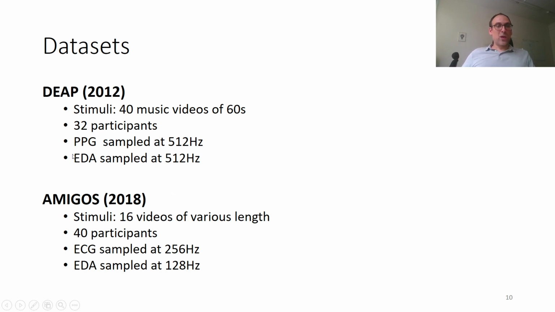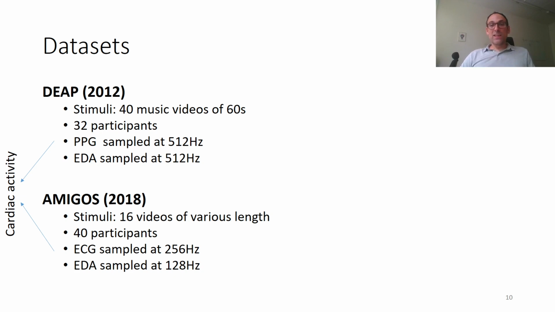Both databases also had electrodermal activity and cardiac activity. Notice here that for the Amigos database, the cardiac activity was recorded using ECG. I already mentioned these signals before. But for DEEP, it was PPG, photoplethysmography, which is an alternate measure of cardiac activity. I will just use the umbrella term cardiac activity to refer to these two types of